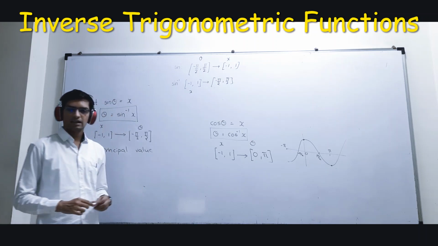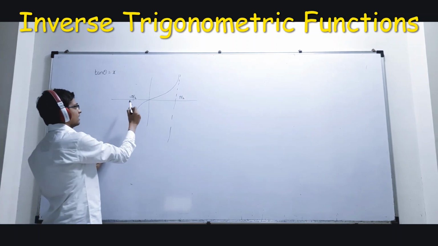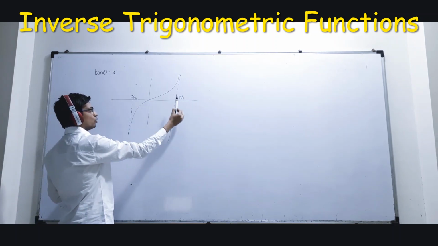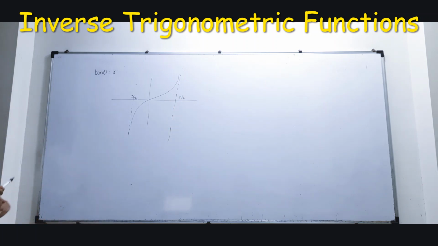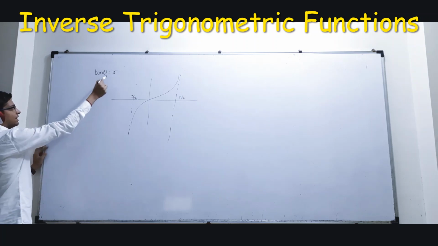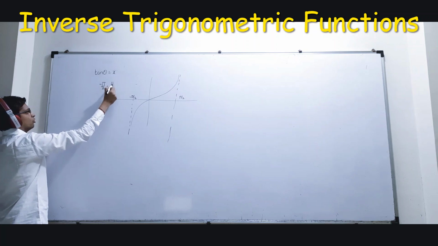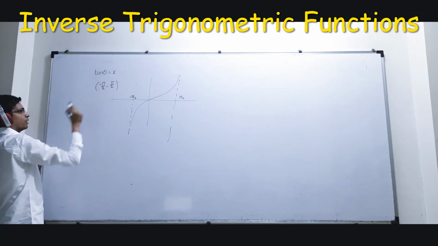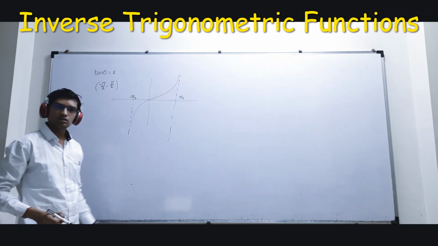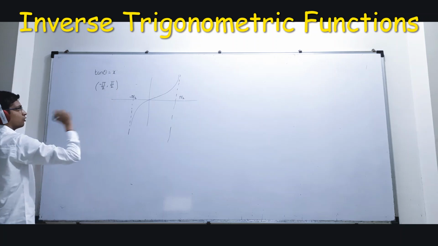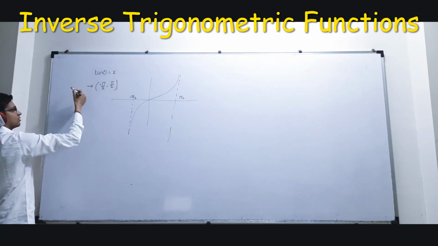Now we'll go for tan. Same for tan theta. I will take theta from minus pi by 2 to pi by 2 only, because इसके बाद the graph goes on showing the same nature as we are seeing here. So for tan theta equal to x, I will take theta as minus pi by 2 to pi by 2. I will keep open interval because at minus pi by 2 it is not defined. Also at pi by 2 it is not defined. So my theta becomes round bracket minus pi by 2 to pi by 2, and my x, what will be my x?